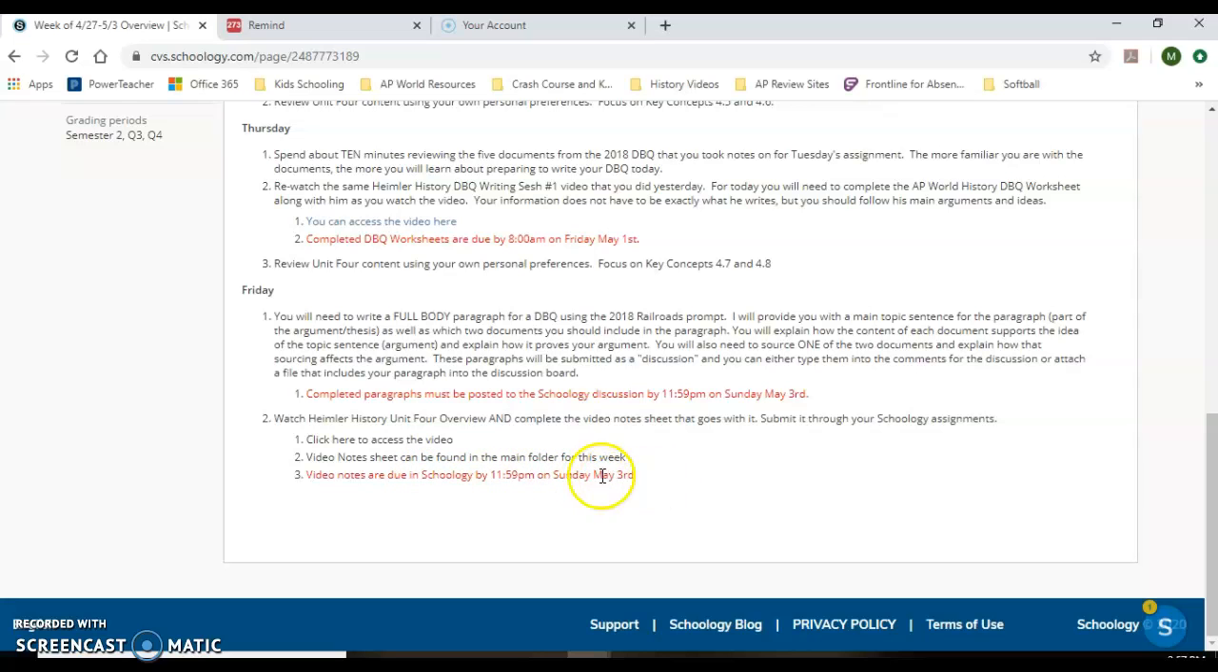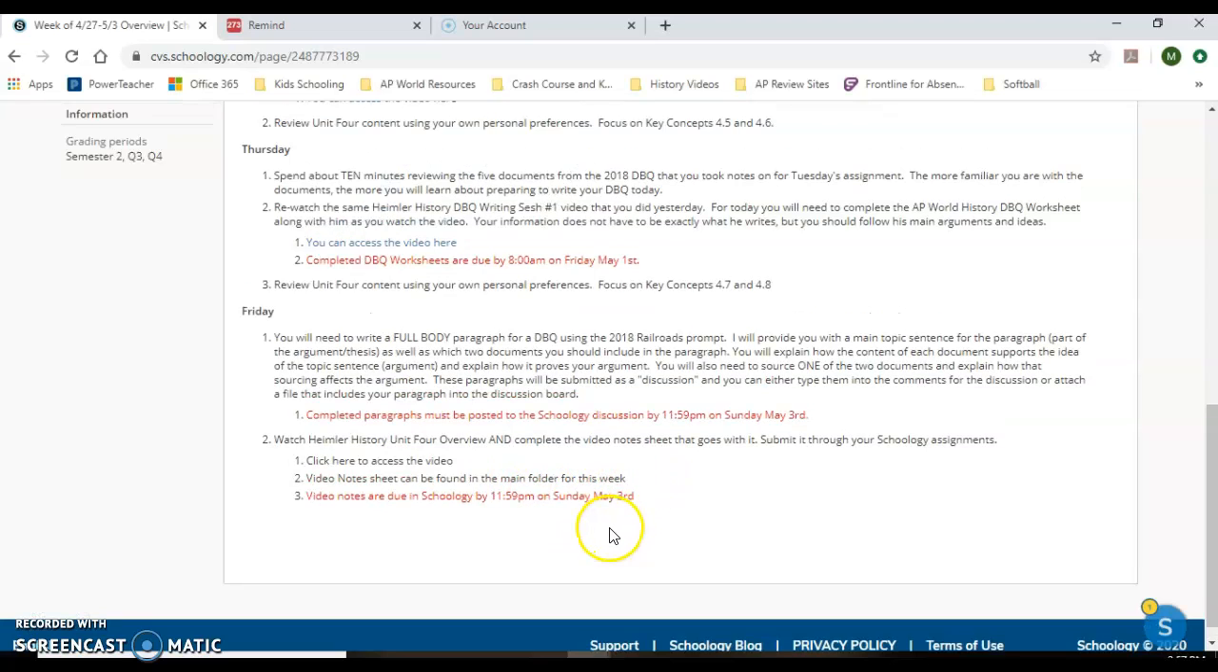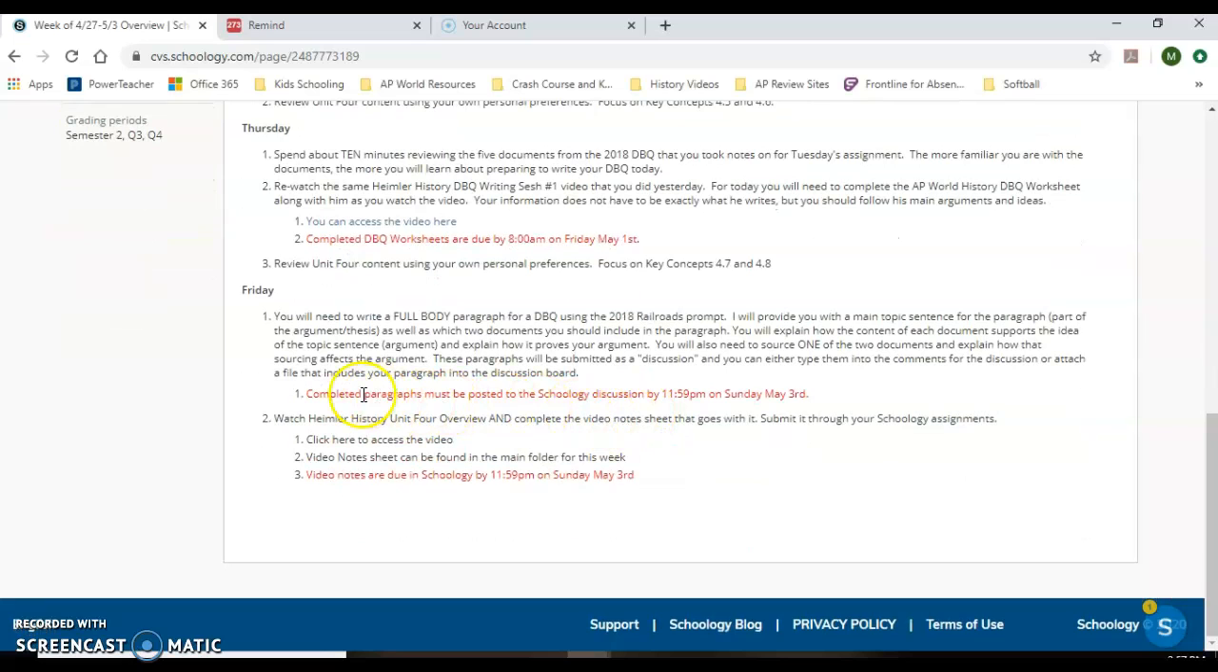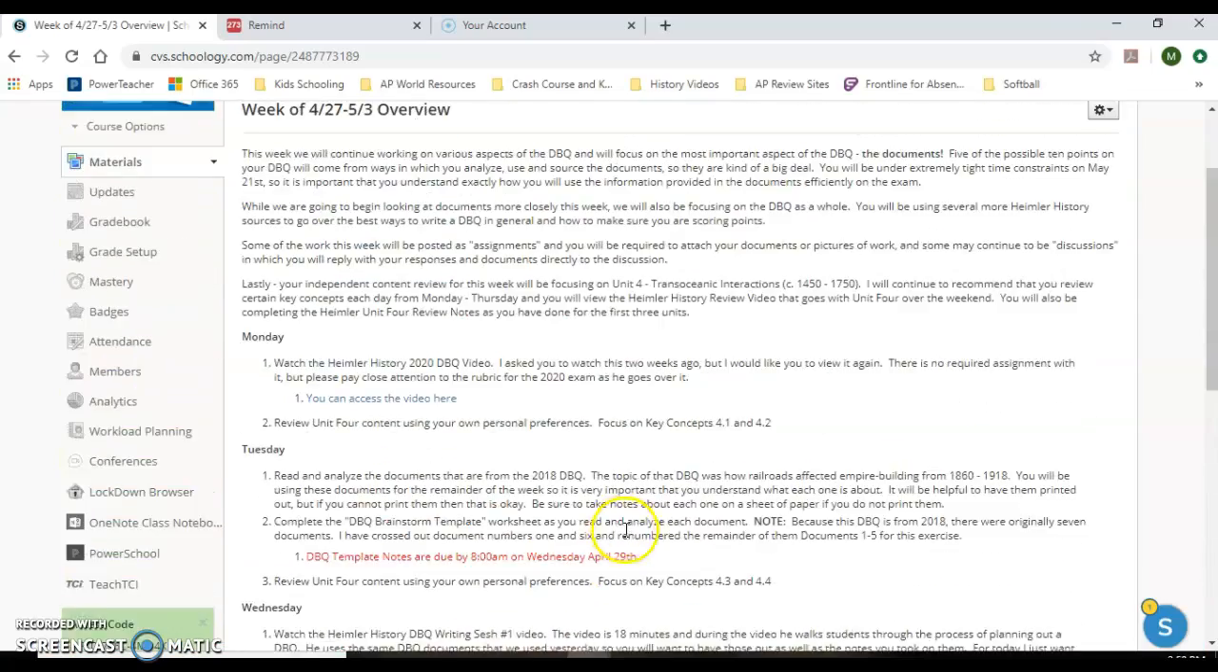So before midnight on Sunday, or 11:59 p.m. on Sunday, May 3rd. So basically you have 4 assignments due over the week. They're all in red here. You have the DBQ template notes due by Wednesday morning. The DBQ worksheets that go with the Heimler DBQ session number 1 due by Friday morning. And then by Sunday night, you have to do the full body paragraph supporting the argument with the 2 documents I'm going to tell you about in a second, as well as the video notes from the Steve Heimler review video. So that's kind of the overview of the week.